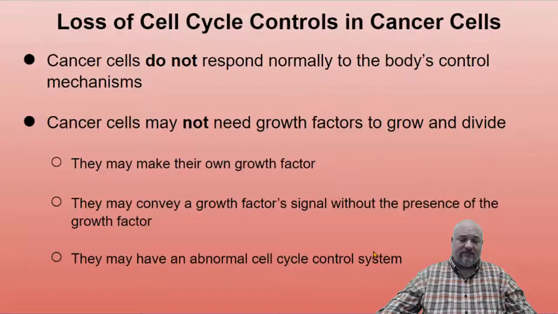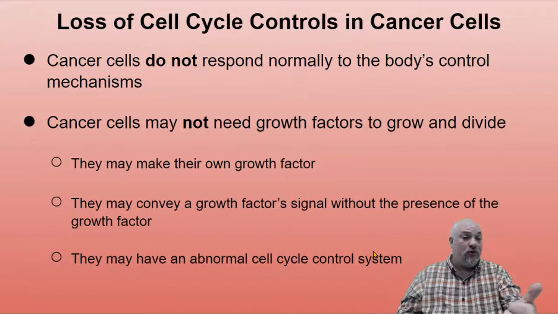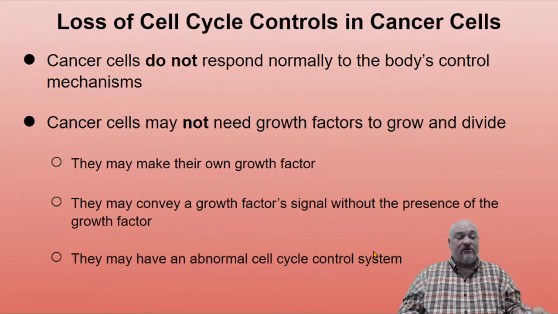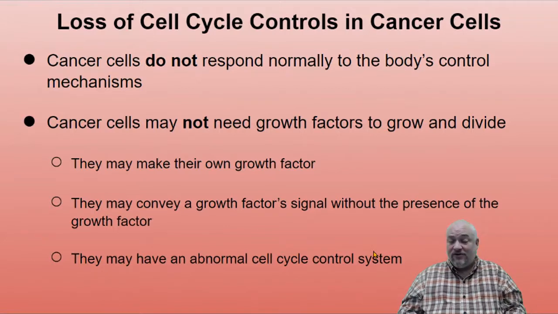So let's take a look at that. Loss of cell cycle controls in cancer cells. Cancer cells do not respond normally to the body's control mechanisms. And there's a bunch of different ways that they don't respond normally, depending on the type of cancer. They may not need growth factors to grow and divide, right? They may make their own growth factor instead of relying on it coming from other cells. They may convey the growth factor signal without the presence of the growth factor.